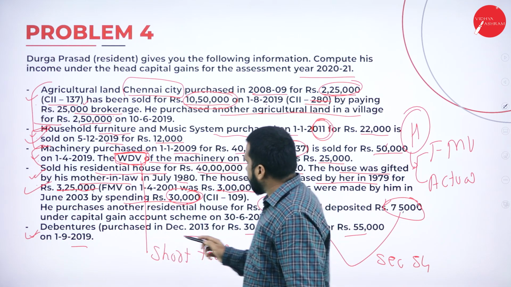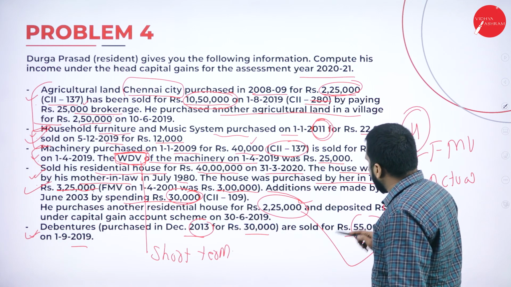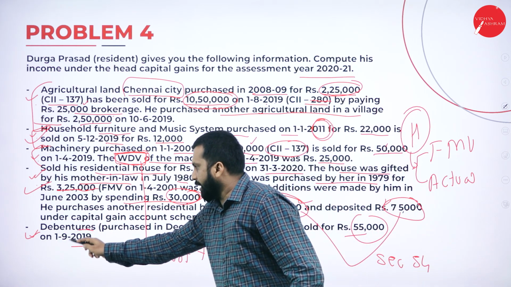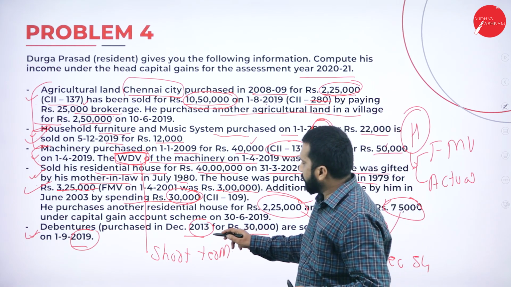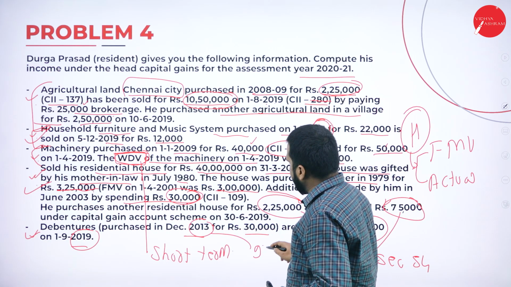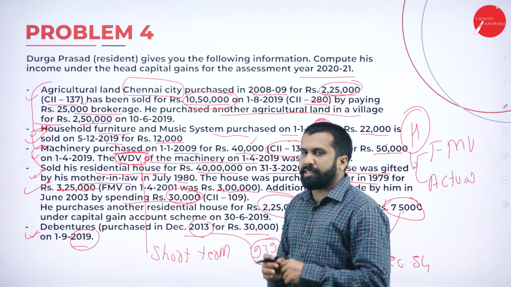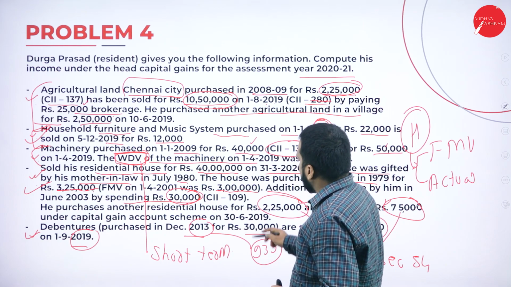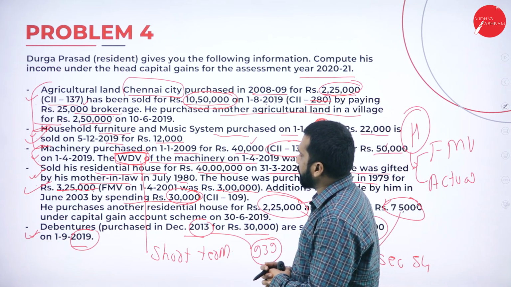Now, purchased on 13, sold on 19. So we have debenture purchase 2003. 939 is the indexation number. It must be there in the question paper itself. Now, 30,000 is sold for 55. We'll calculate this.